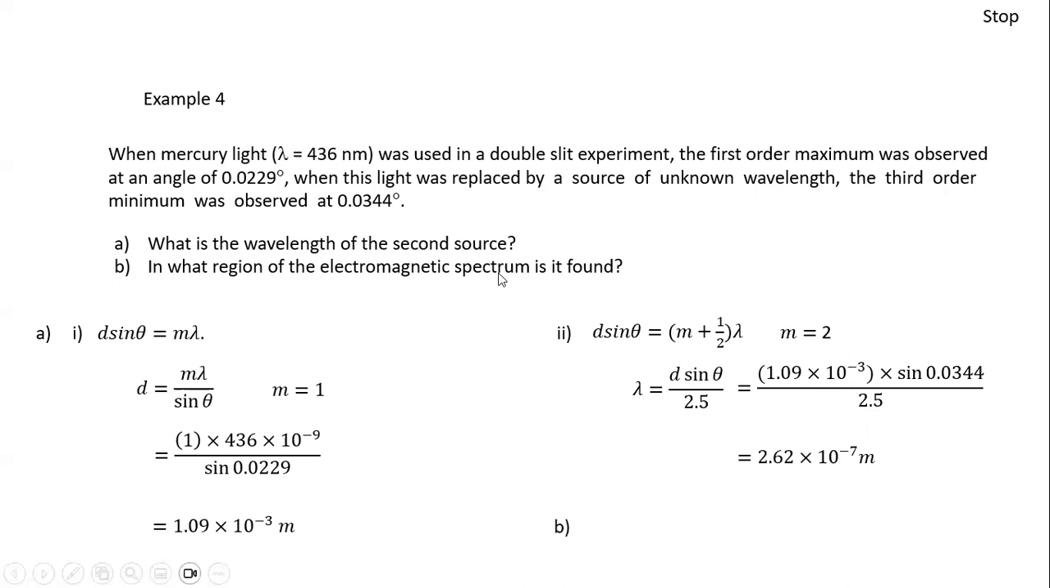Okay, in part B, in what region of the electromagnetic spectrum is this found? To answer this, it will be good if you know the visible spectrum. So the visible spectrum ranges from 400 nanometer at one end of the spectrum and 700 nanometer at the other end. So 400 nanometer is violet and 700 nanometer is red light. And the rest of the colors range from 400 to 700 nanometer. So it's good if you remember this.